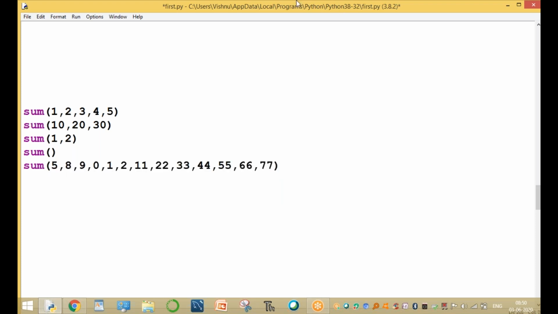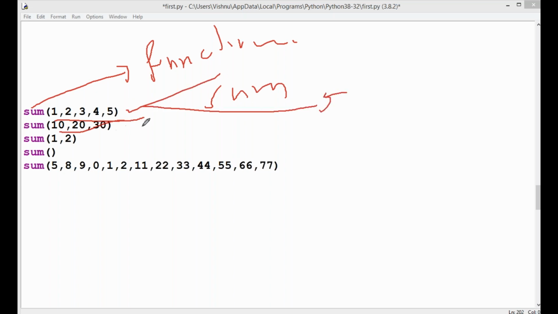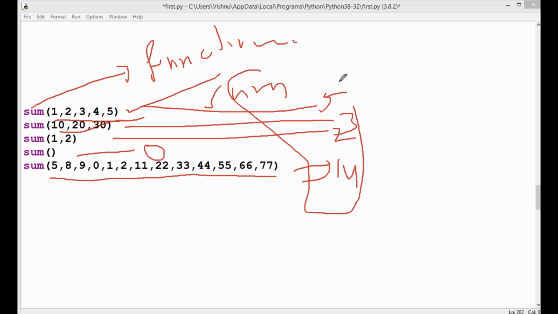This is the logic. This is called the same function. Function name is same: the function name is sum. Here we are passing different numbers of parameters. The number of arguments is 5, here 3, here 2, here 0, here more than 10, and here 4. The number of arguments is changing.